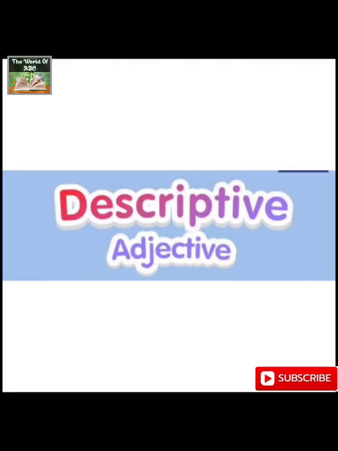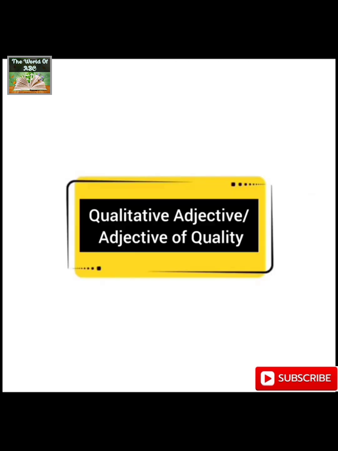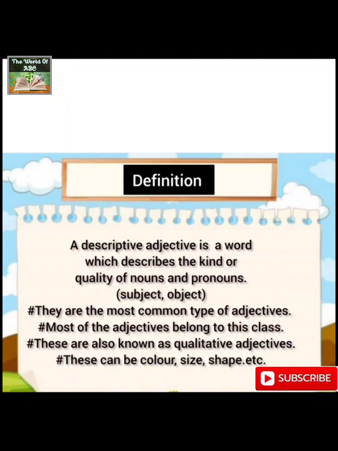Descriptive adjective. Descriptive adjective is also known as qualitative adjective or adjective of quality. A descriptive adjective is a word which describes the kind or quality of nouns and pronouns that might be a subject or an object. They are the most common type of adjectives. Most of the adjectives belong to this class. These are also known as qualitative adjectives. These can be color, size, shape, etc.